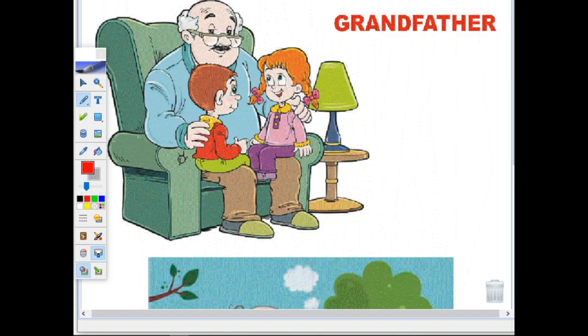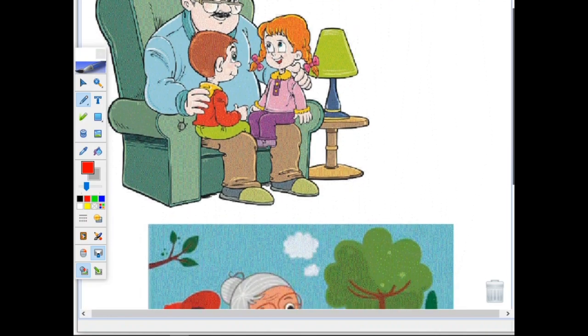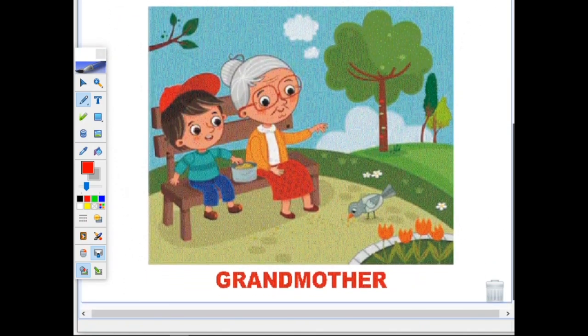Here we see the picture of grandfather. So it is clear. You can see grandfather. So you know who is your grandfather? Yes. See the picture of grandmother. She is sitting with her granddaughter, and so stylish grandma. See, the grandma is sitting in the park. Maybe she is narrating a story or she is showing something in the park.